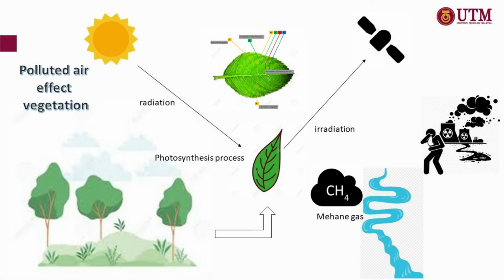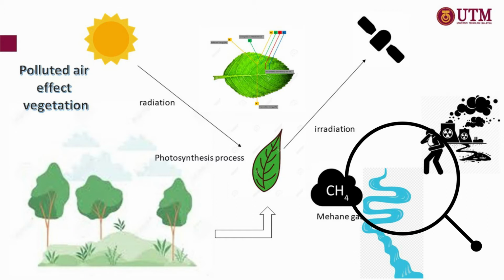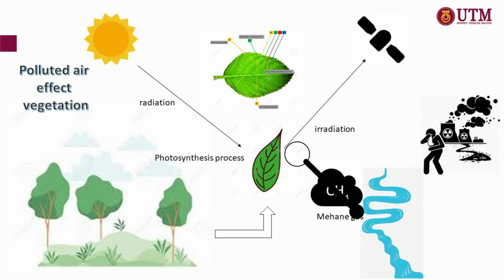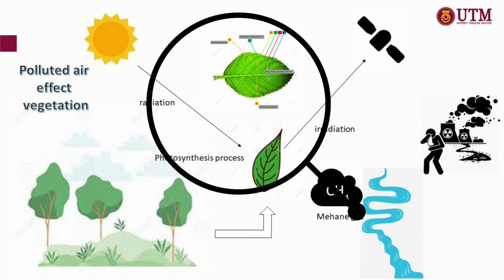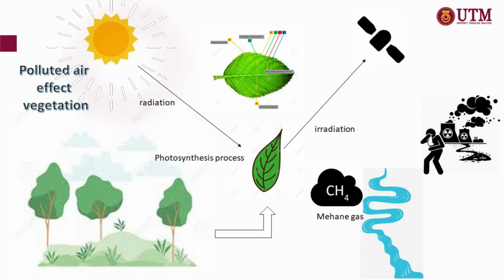Polluted air affects vegetation. From the illegal dumping of methane gas into the river, it forms chemical gas and disperses in the air. When the diffusion of gases in the air occurs, the floating gas molecules in the atmosphere can interfere with the penetration of sunlight towards the vegetation. The sunlight's electromagnetic radiation energy radiates to the surface of the leaf and is reflected back to the satellite.